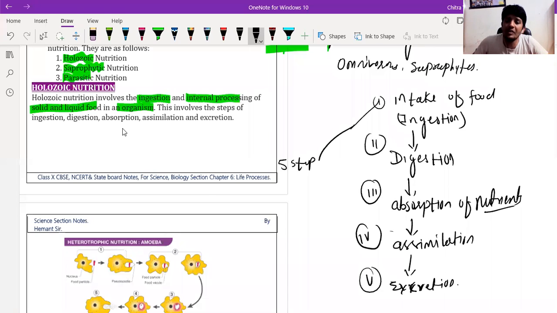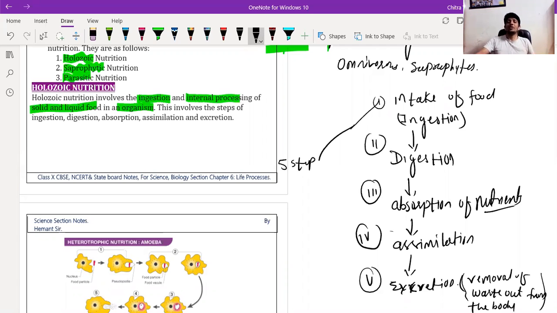It is nothing but the removal of waste out from the body. So these are the 5 stages involved in Holozoic nutrition.